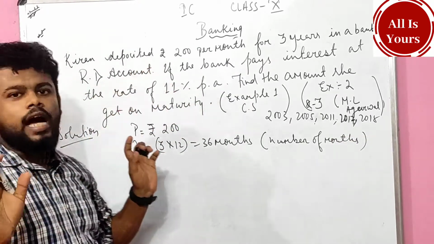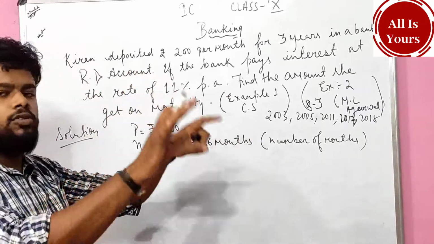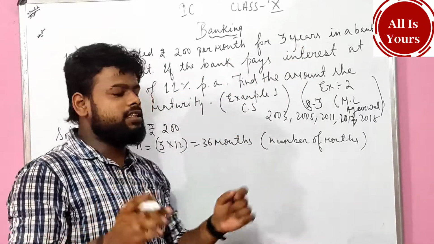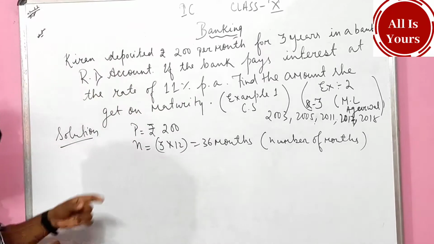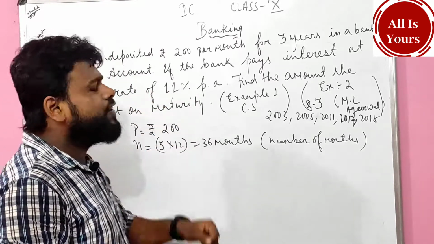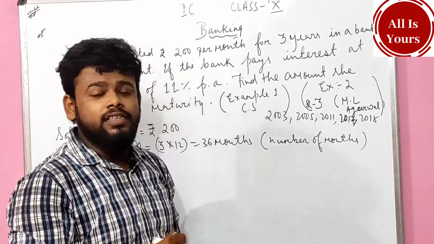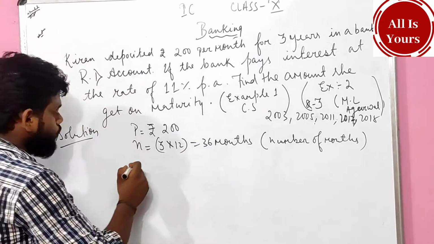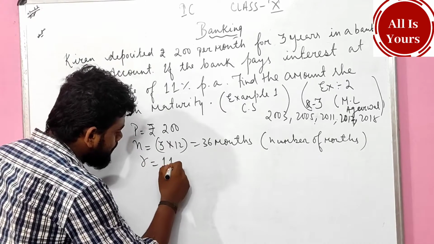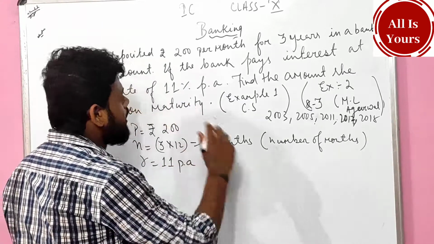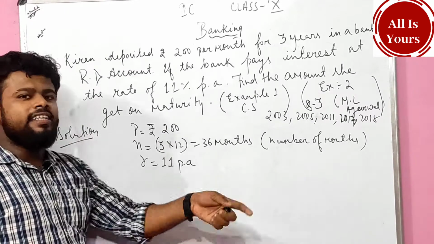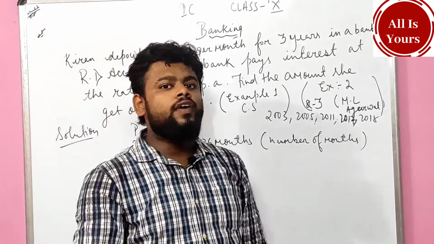Alright. An RD account, that means Kiran is going and depositing every month rupees 200 for 36 months. If the bank pays interest at the rate of 11% per annum, bank pays to whom? To Kiran. The rate is known as 11% per annum, PA stands for per annum. Find the amount she gets on maturity. How to find the amount?